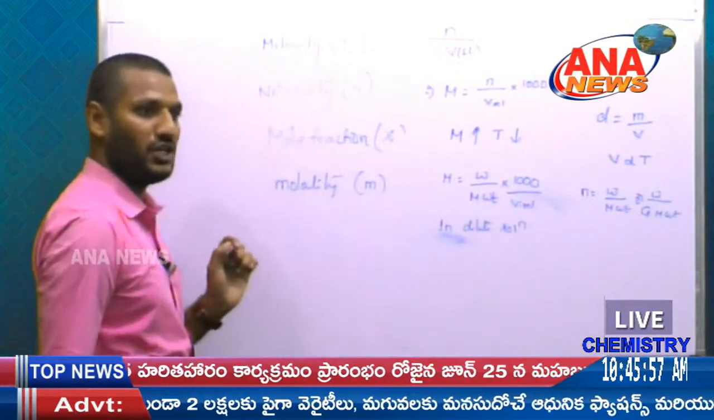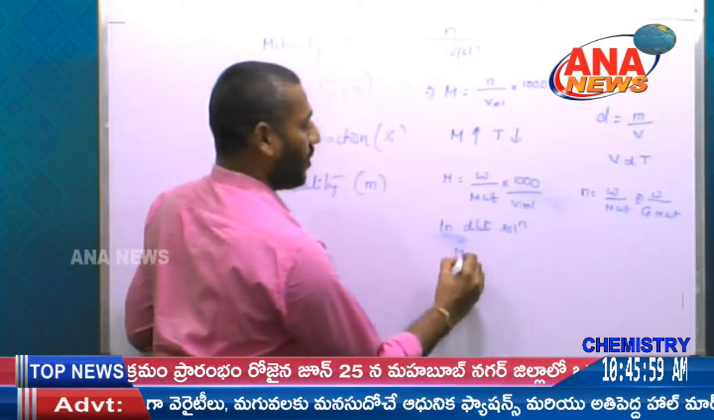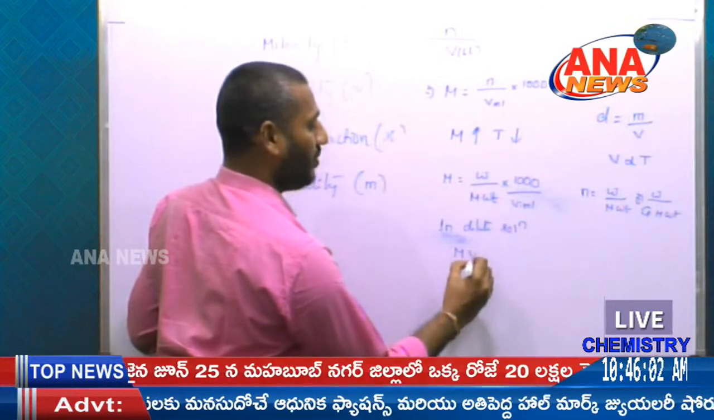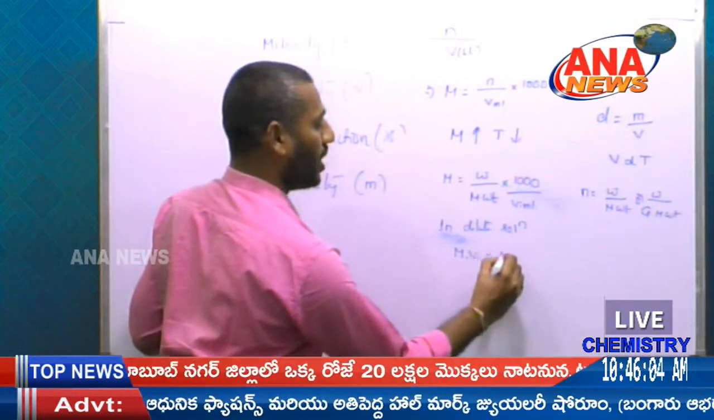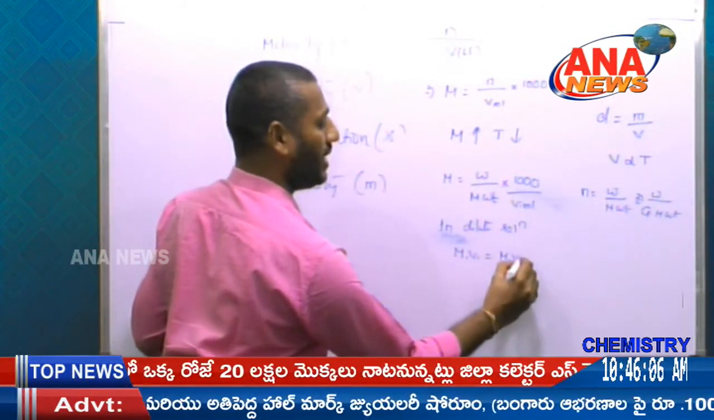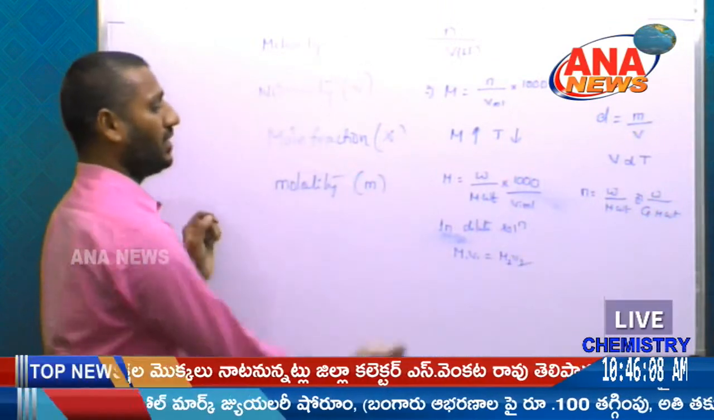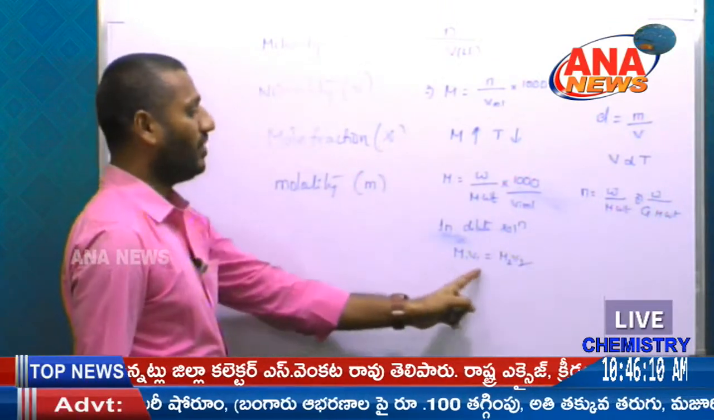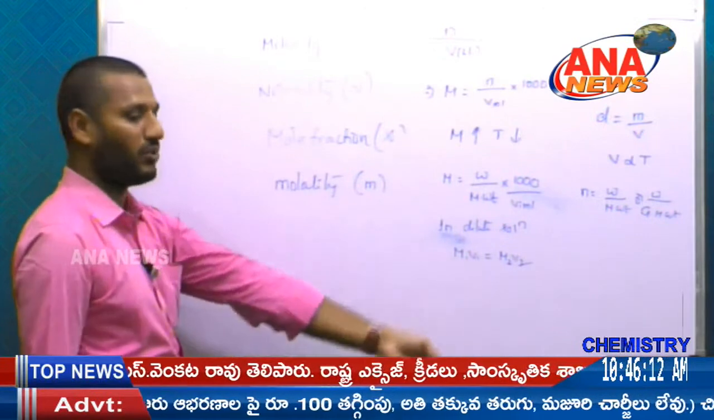In a dilute solution, the molarity of one component in a volume of the solution is equal to the molarity of another component in a volume of the other solution. That is called the dilution law. So M1 V1 is equal to M2 V2. Different components we have to take.